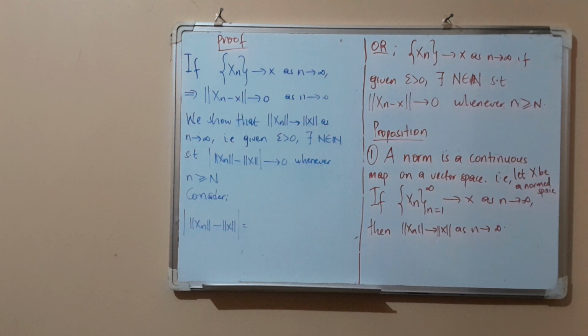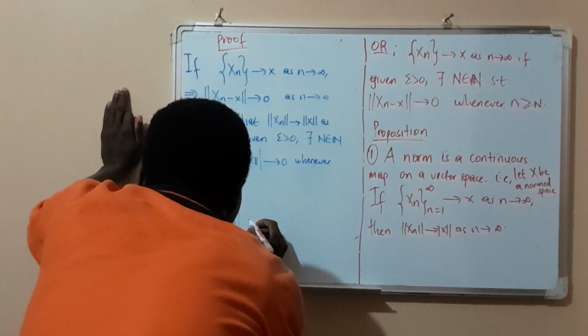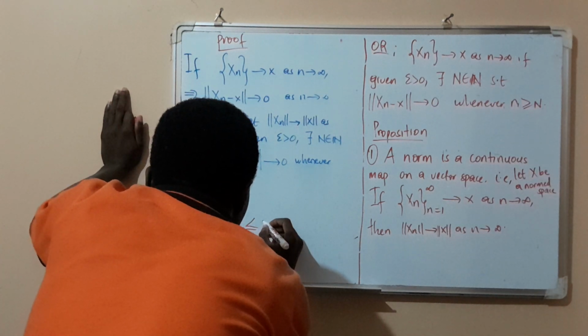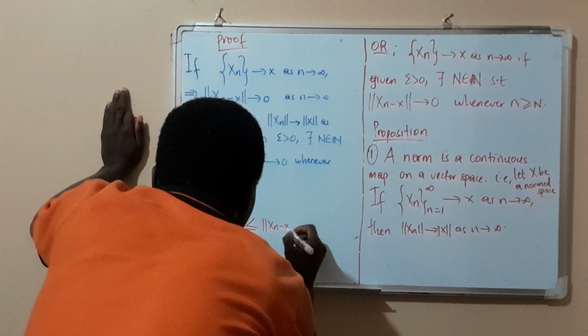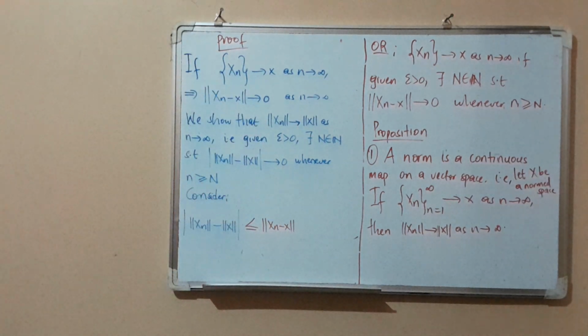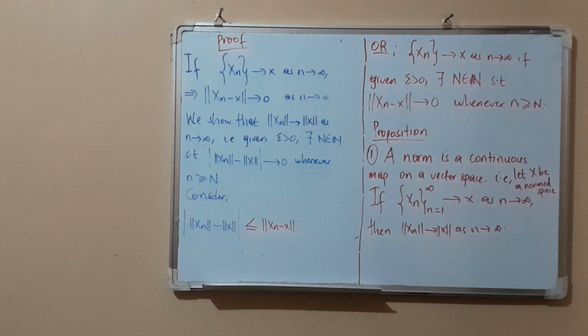Now there is an important proposition which I proved in the previous sessions. This is less than or equal to this. Kindly, if you don't know how to prove this, revisit the previous sessions. We proved that important proposition.